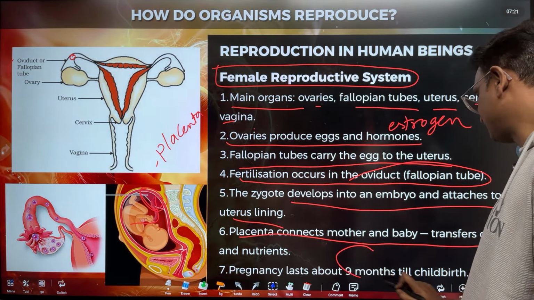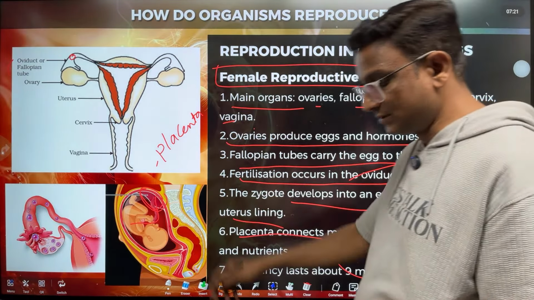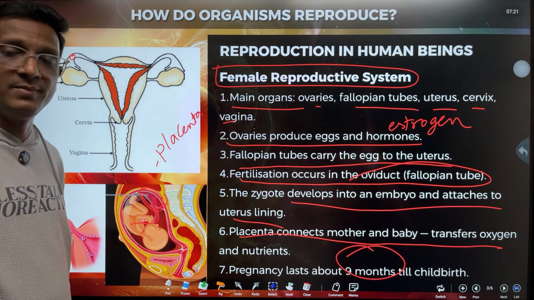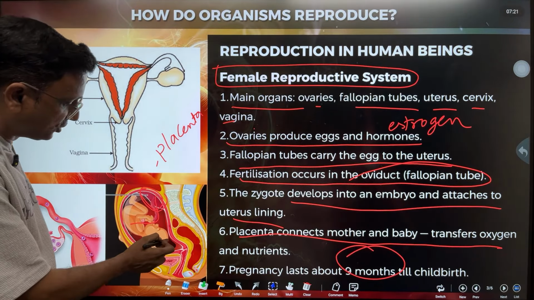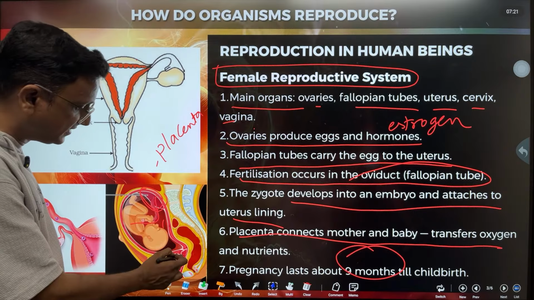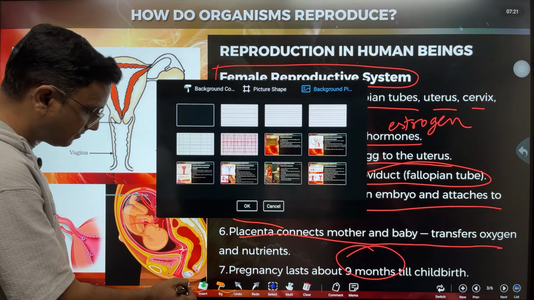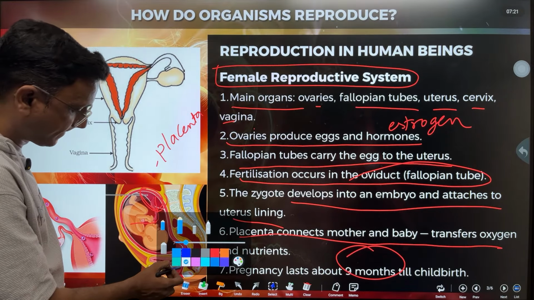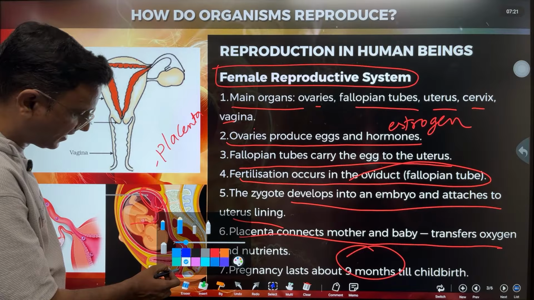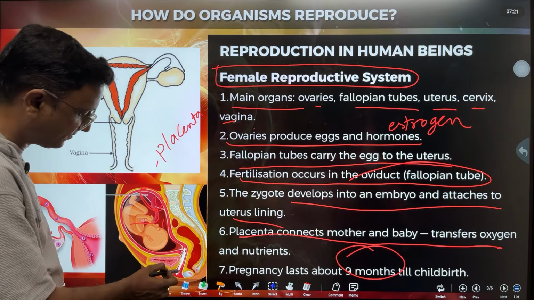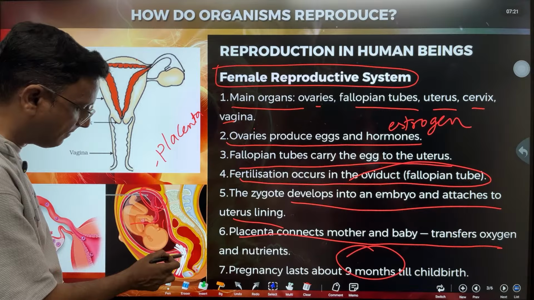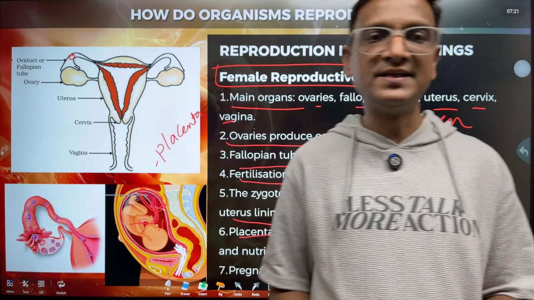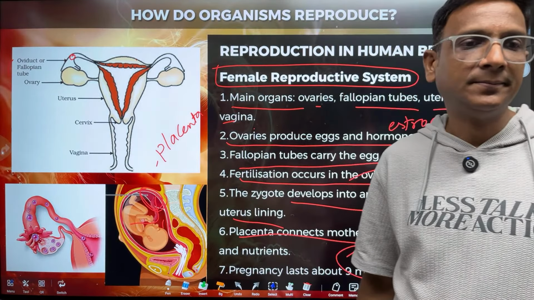The pregnancy lasts for 9 months. What happens after the 9 months? The baby takes birth. How does the baby take birth? See the position of the baby, this is the uterus and this is the vagina. I am highlighting in white color, this part is vagina. So the baby has to come out through the vagina, that is the natural birth.